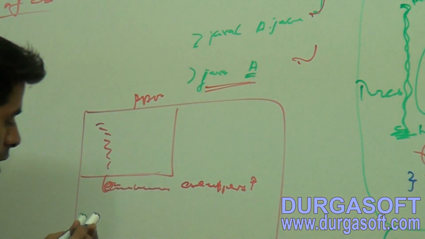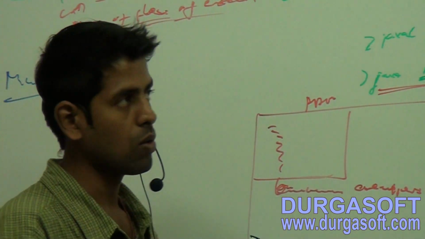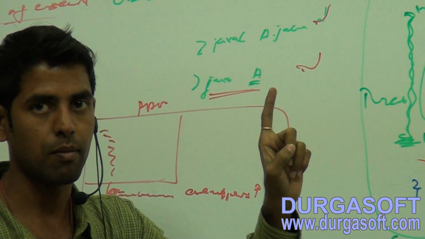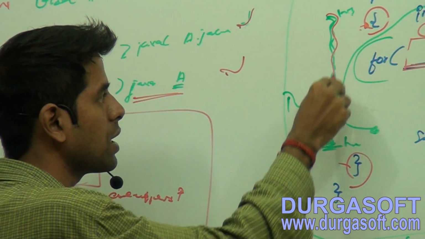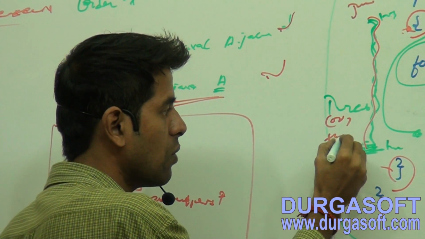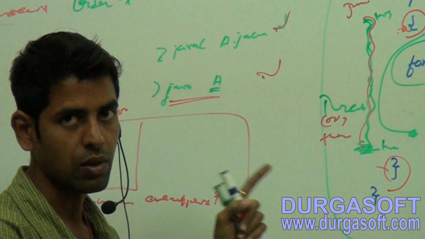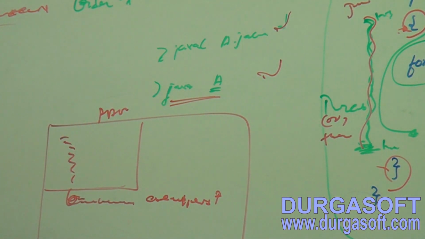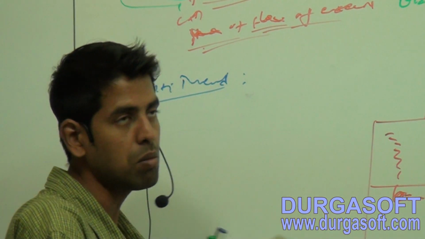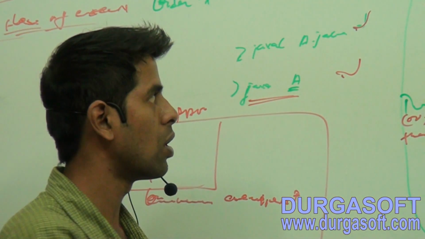Whenever I am executing, there is a flow which gets created by the JVM. This flow, or thread, will be created by our JVM. What is flow? It is the order of execution, in which order it has to execute. Simple thing, from top to bottom.